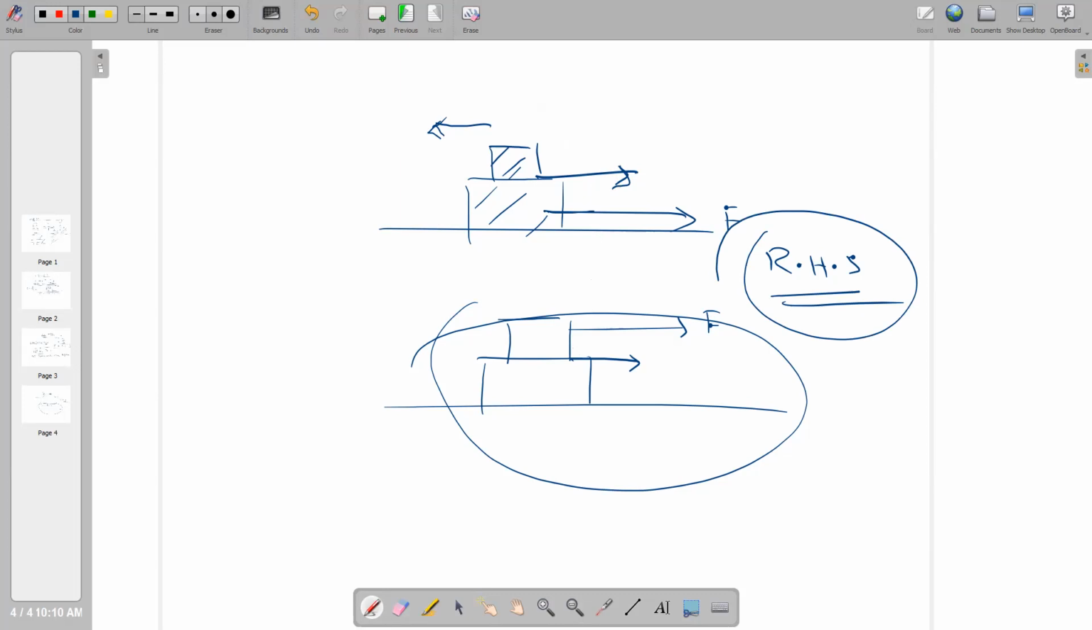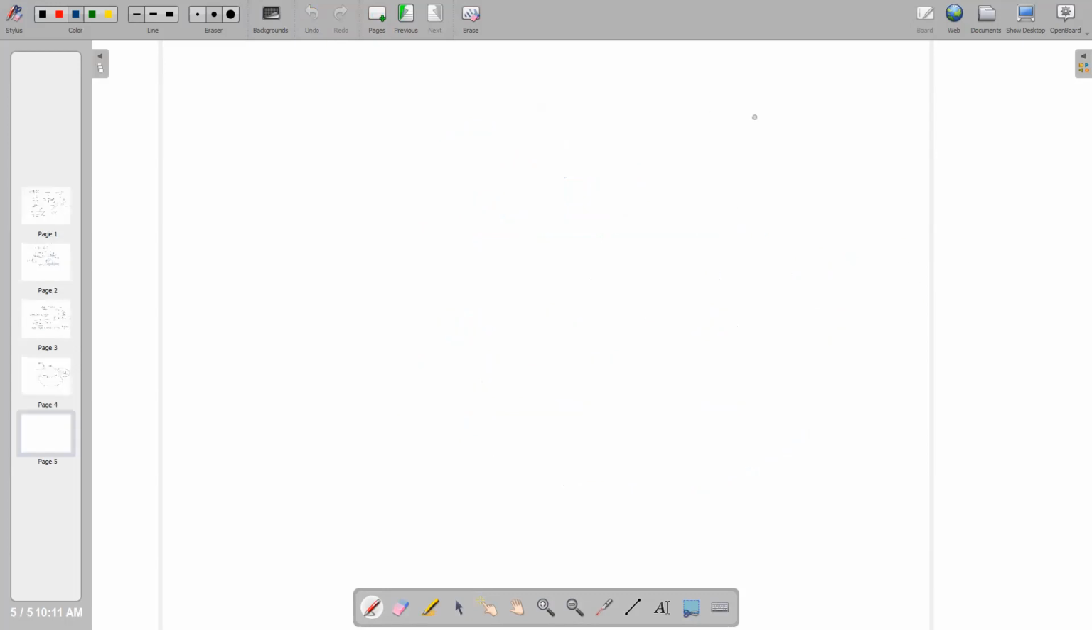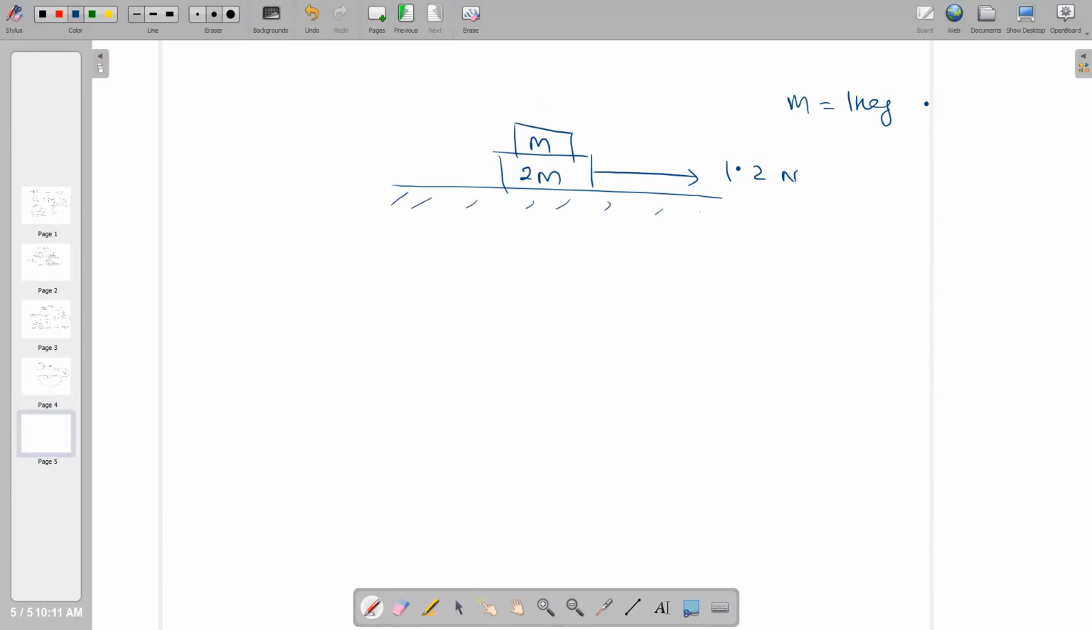Okay, after this, now I'm solving two problems from this test bank. Suppose we have this block of 2m and another block of m. The force acting here is 1.2 Newton, and the m value is 1 kg. The question is, find the frictional force between the two blocks, and this surface is frictionless.